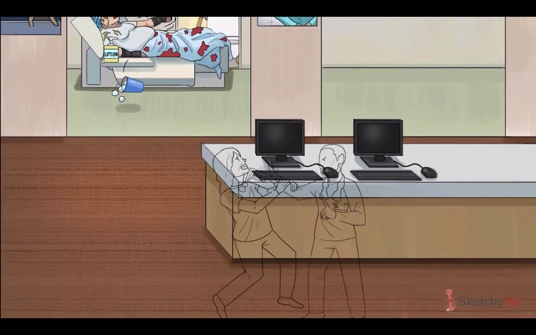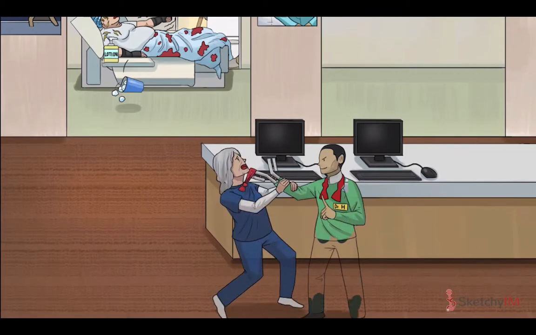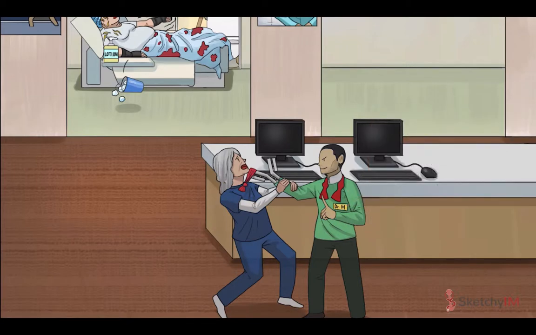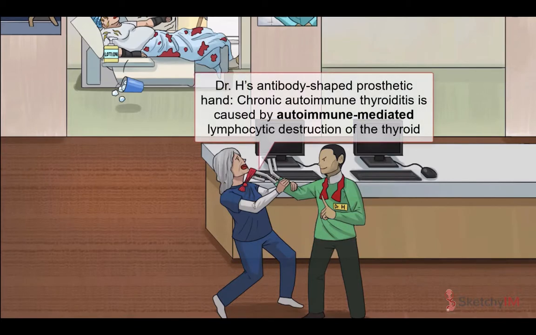Let's begin by introducing the main villain, Dr. Hashimoto. Dr. H and his untied red bow tie represent the most common cause of hypothyroidism in iodine sufficient areas of the world, Hashimoto's, aka chronic autoimmune thyroiditis. That's why Dr. H is holding up one finger, BT dubs. Since Hashimoto's thyroiditis is also known as chronic autoimmune thyroiditis, it shouldn't surprise you to learn that the disease is caused by autoimmune mediated lymphocytic destruction of the thyroid gland.